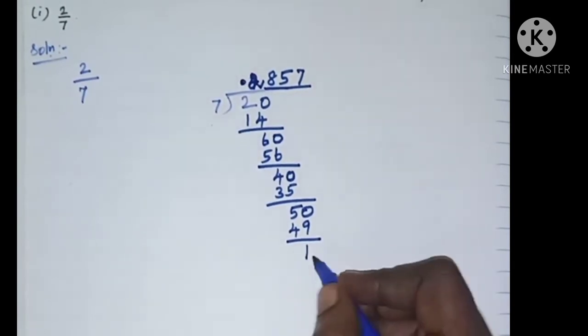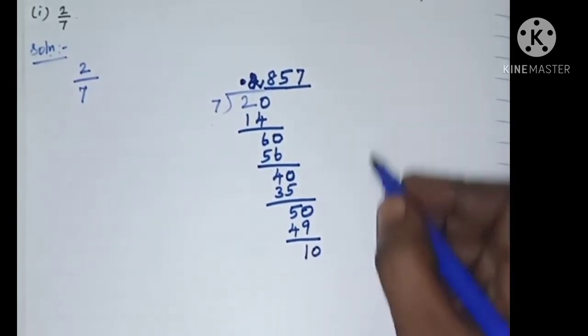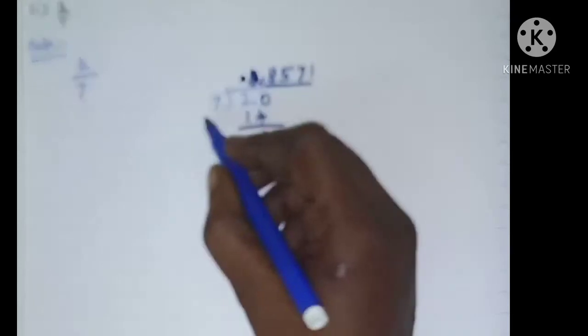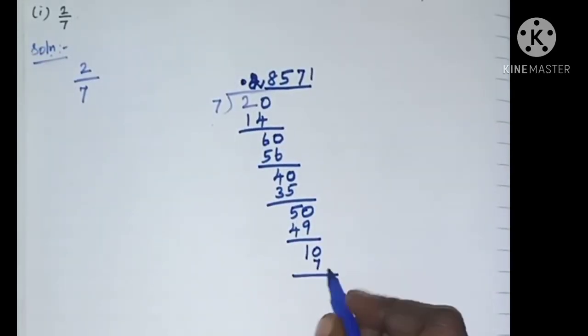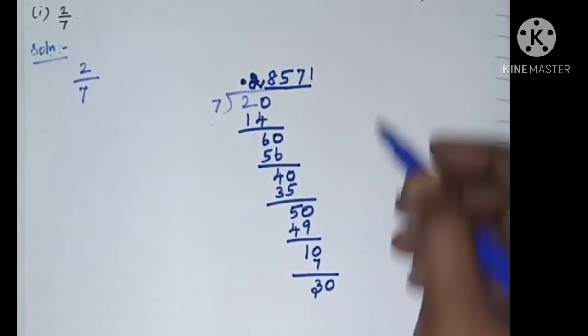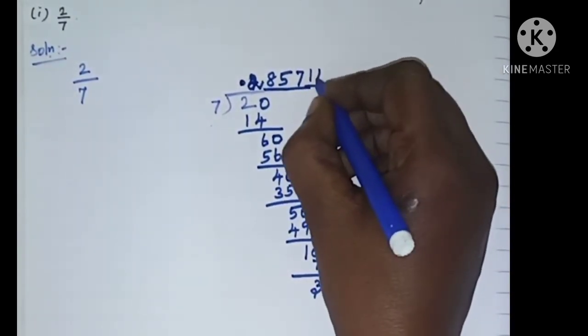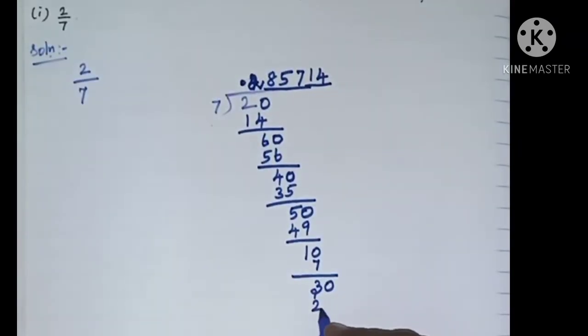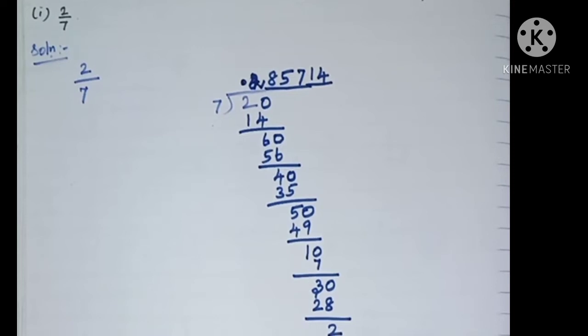The remainder is 1 in this place. Now putting 0, next we have 1 sevens are 7. So 10 minus 7 is 3. Again write 0 in this place. We have 30. So 4 sevens are 28. Now we got the remainder as 2.